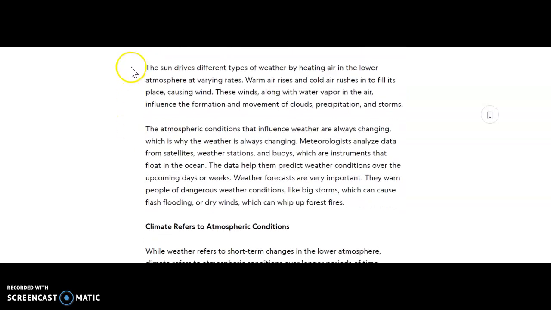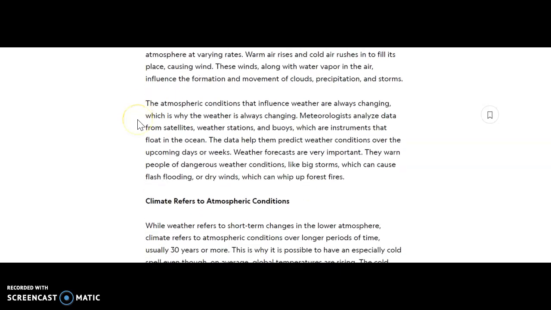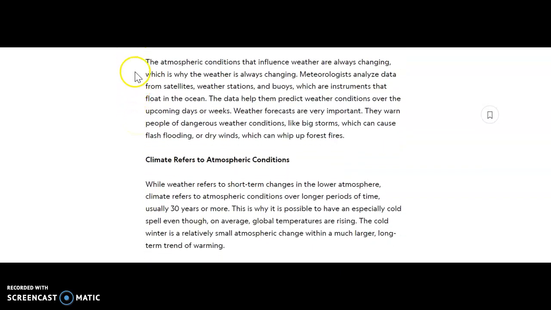The sun drives different types of weather by heating air in the lower atmosphere at varying rates. Warm air rises, and cold air rushes in to fill its place, causing wind. These winds, along with water vapor in the air, influence the formation and movement of clouds, precipitation, and storms. The atmospheric conditions that influence weather are always changing, which is why the weather is always changing.